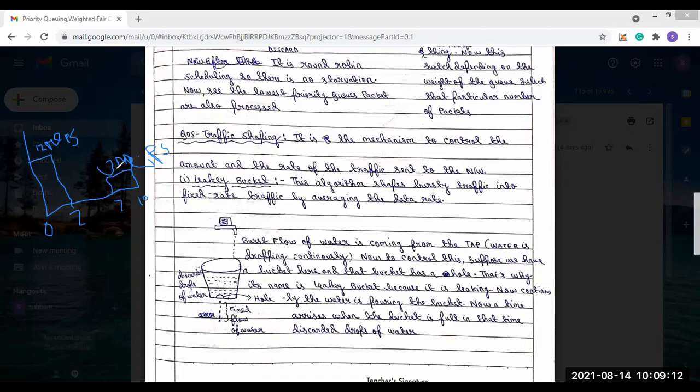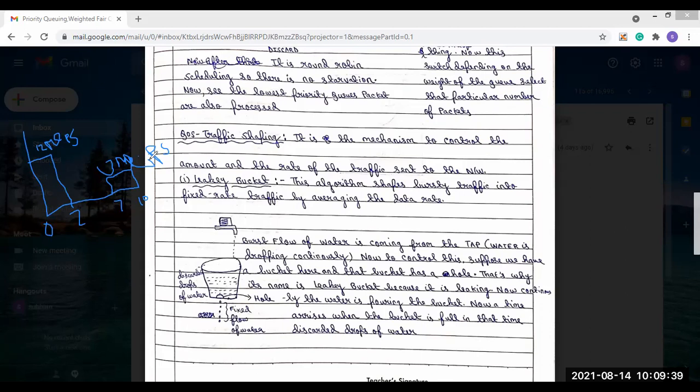So if you observe, the data in this time is at 12 Mbps, but from 7 to 10 it is 3 Mbps. That means a drastic change of data. Here the data is coming at this speed, then there is no data, then again the data is coming at 3 Mbps.